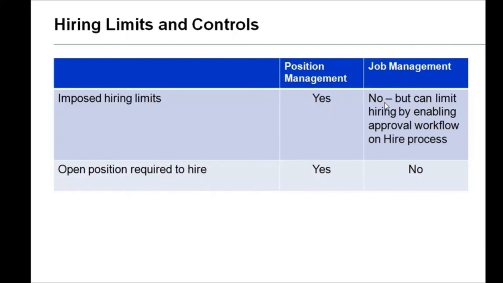But how do they have the hiring limit then? Of course, in the process, they are not having any restriction. But how will they have their limits? The limit will be enabled in the approval process. Okay, in the approval process for the hiring, in that they'll be having their limit.